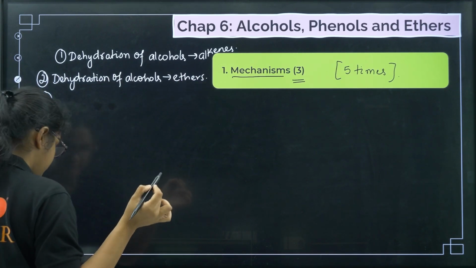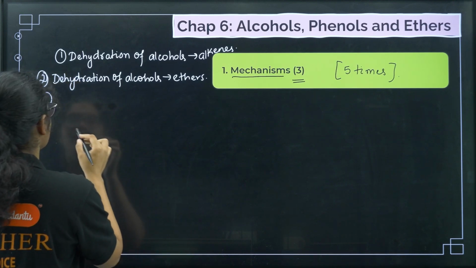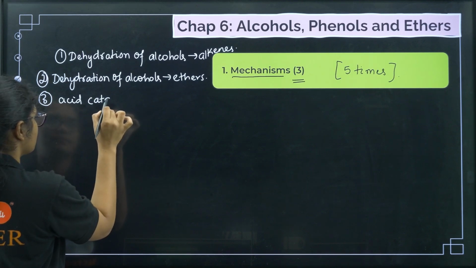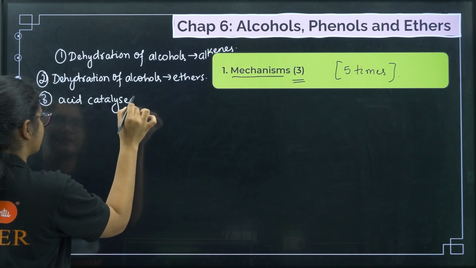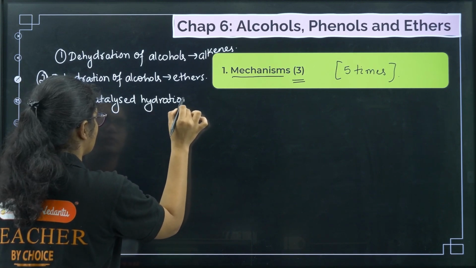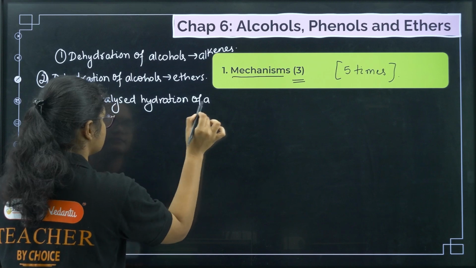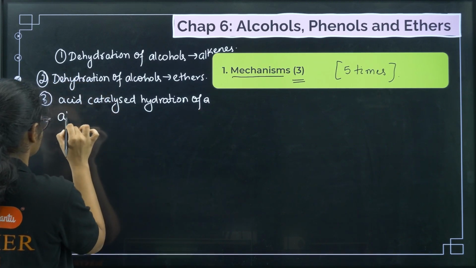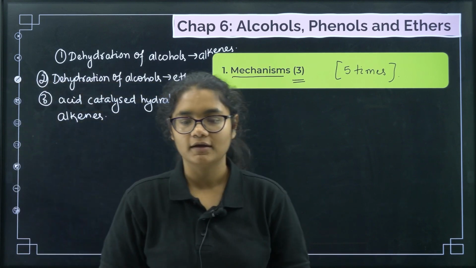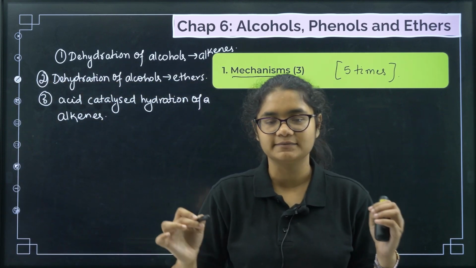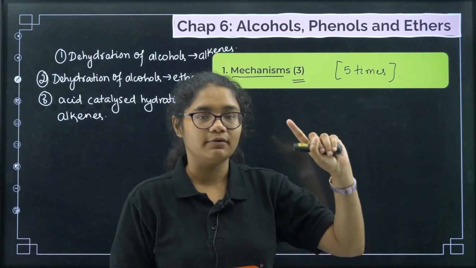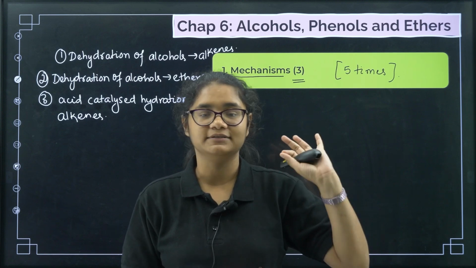Next, third one is acid catalyzed hydration of alkenes. Okay, these are the 3 important reaction mechanisms from this chapter that you need to prepare. Okay, and as I told you, write down each reaction mechanism 5 times and prepare it.